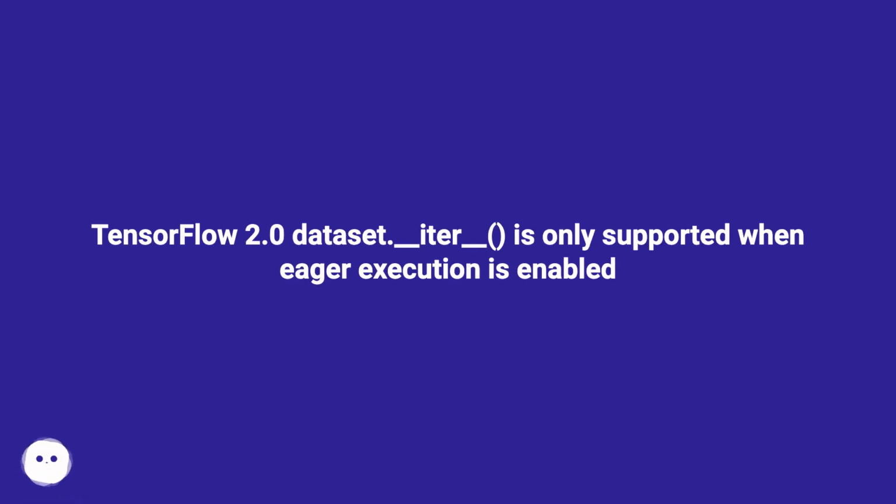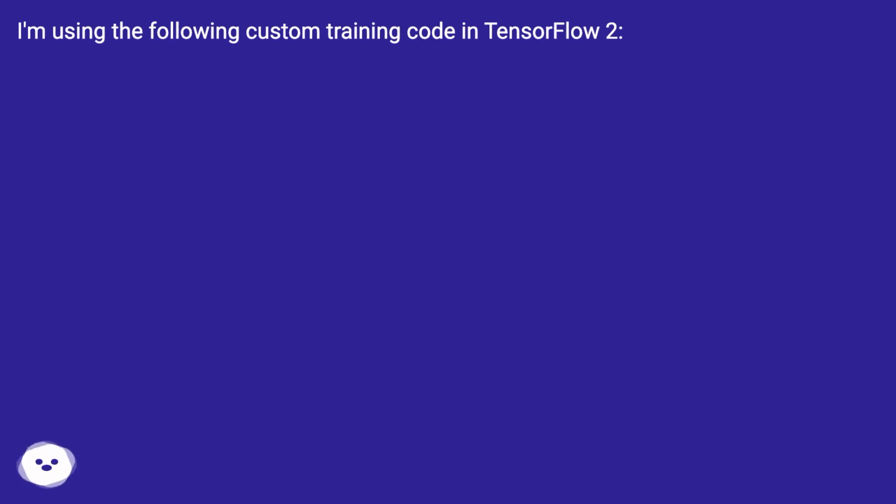TensorFlow 2.0: dataset._____ is only supported when eager execution is enabled. I'm using the following custom training code in TensorFlow 2.